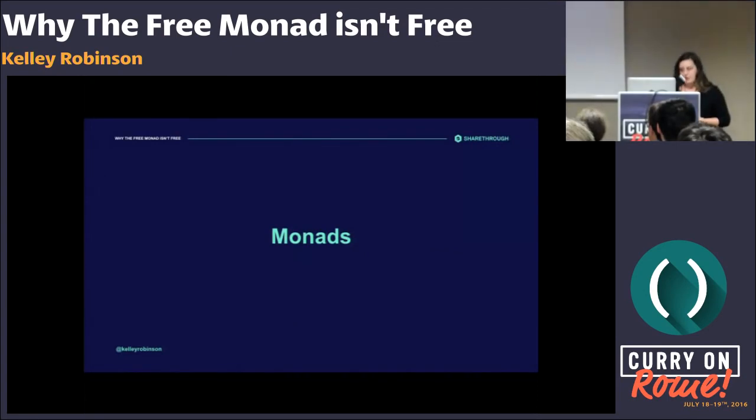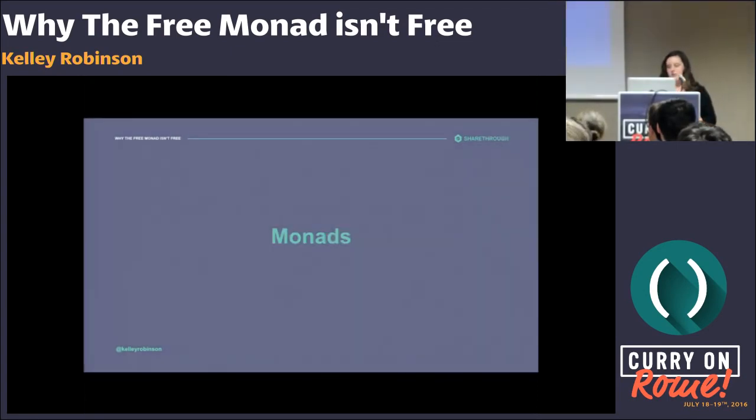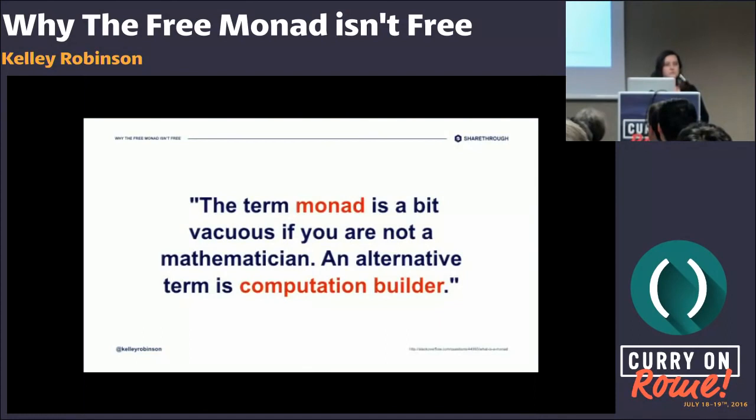And that brings us to monads. I really like this quote from a Stack Overflow post that says the term monad is a bit vacuous if you're not a mathematician. An alternative term is computation builder. So this audience might have some mathematicians, but for the industry folk among us, this is a really helpful mental model.